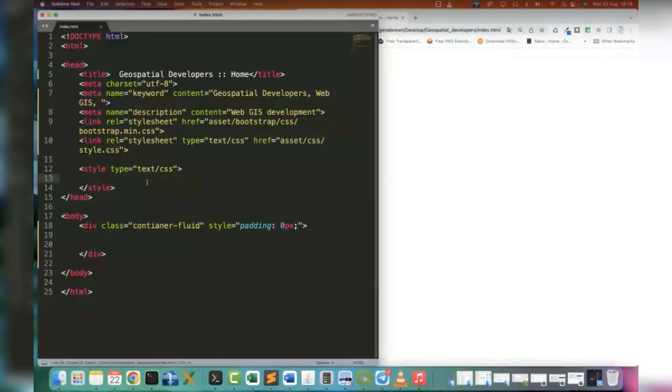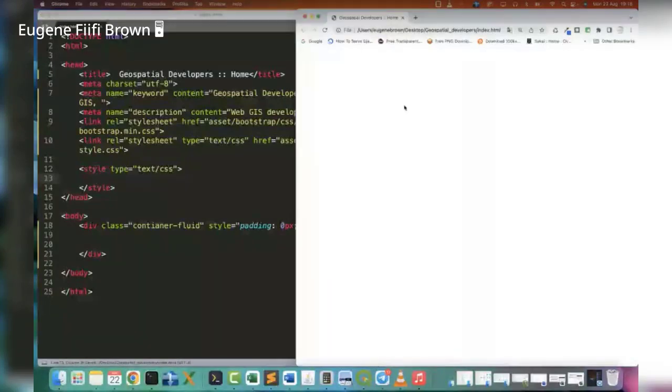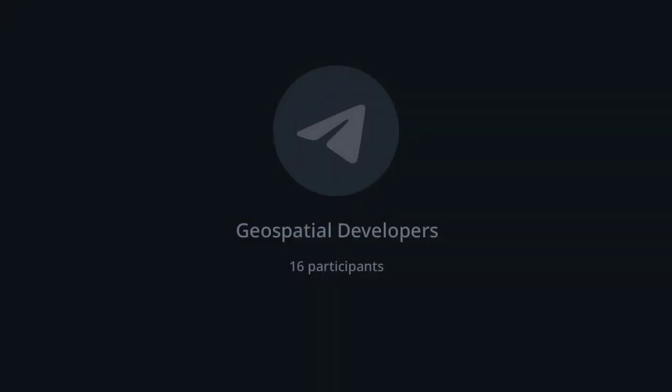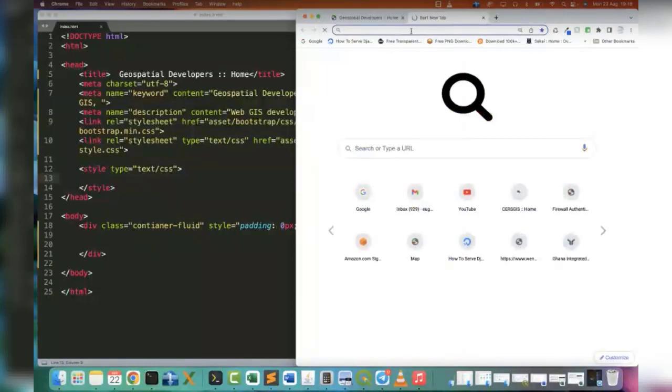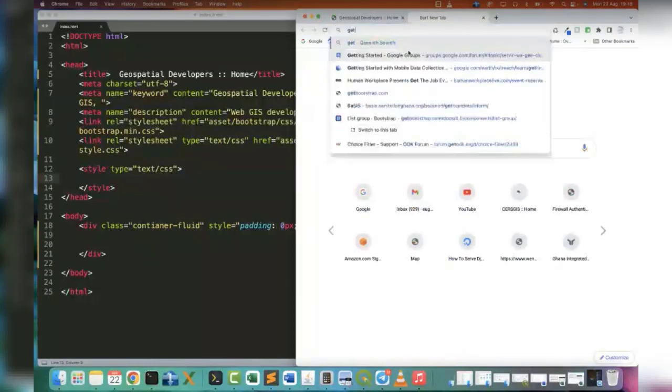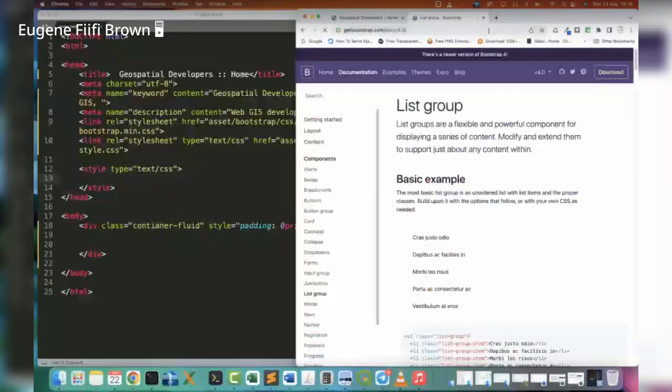So now we are going to do one thing. The beauty of Bootstrap is that it has some predefined components we can use. Yesterday, if you guys remember the page where we got the Bootstrap from, I think it's getbootstrap.com. If you go there and you go to Bootstrap 4, because that is what we are using.